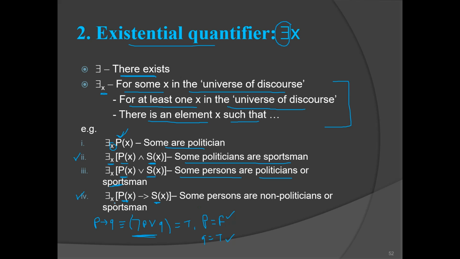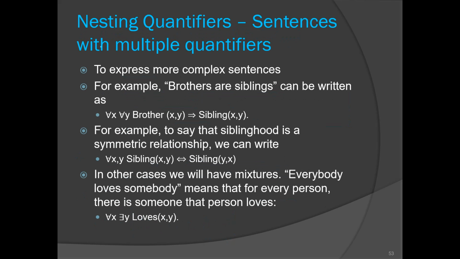So we can write this sentence as some persons are non-politicians or sportsmen. So this is how we can write the English statements for implication when the existential quantifier is there. Okay, so this is regarding quantifiers. Now we can have a nesting of quantifiers, that means a sentence will have multiple quantifiers. To express more complex sentences, we use multiple quantifiers.